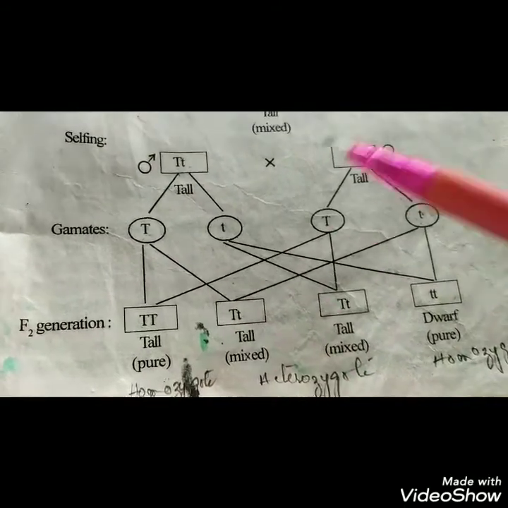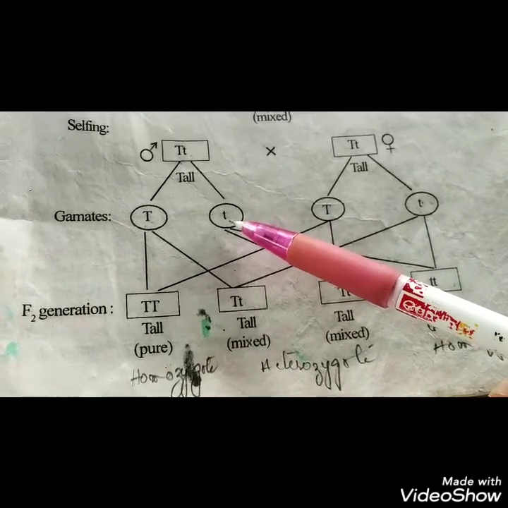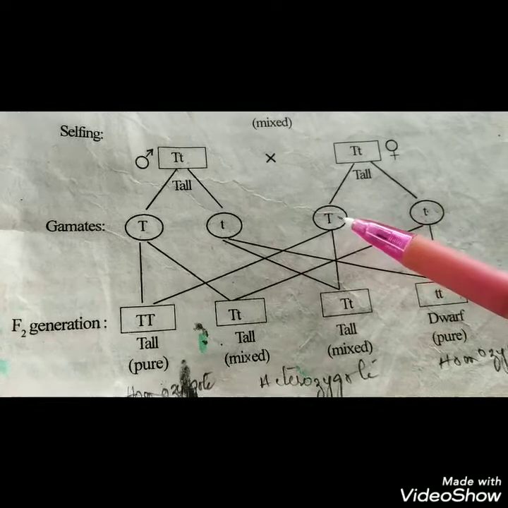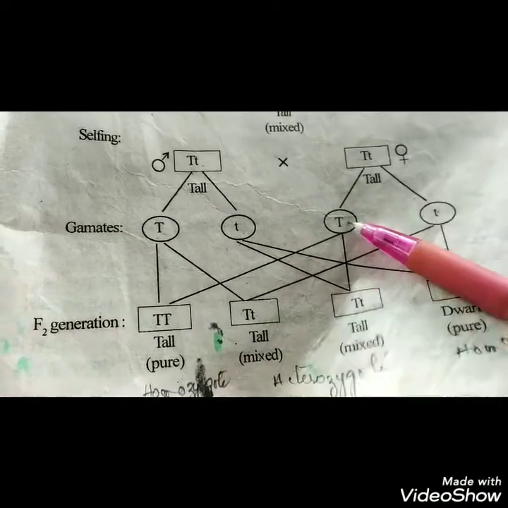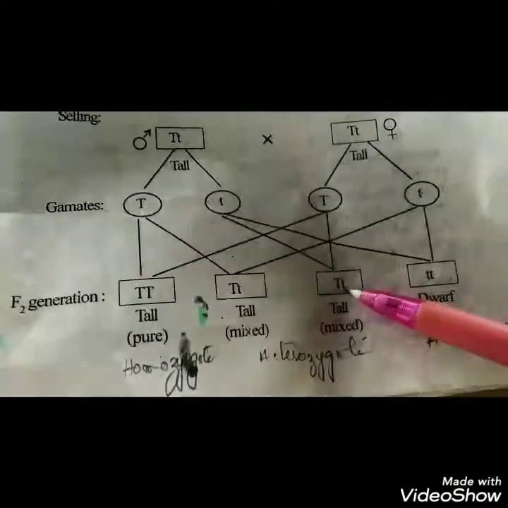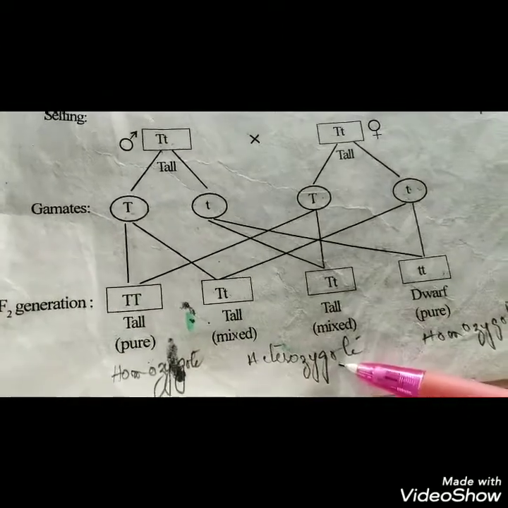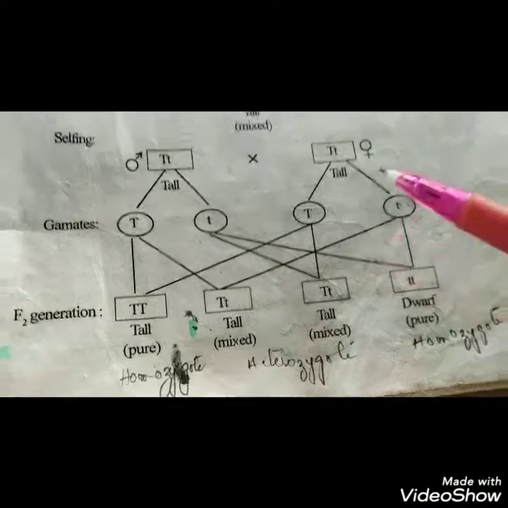Since the capital T is dominant over the small t, this plant shows the character of the tall plant. Here next also, this small t of the male gamete fuses with the capital T of the female gamete and forms capital T and small t, which is a heterozygote tall plant.